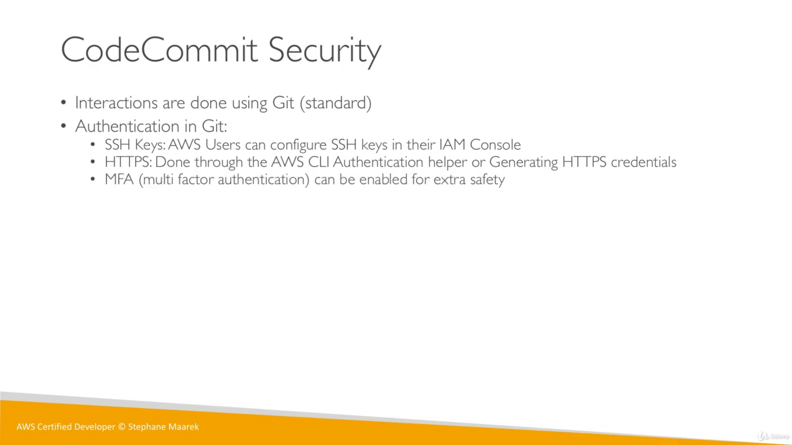Finally, if you want extra security on the authentication, you can use MFA, multi-factor authentication. That just makes sure that your users are really the ones you trust. So that's all for authentication. For example, GitHub also has SSH and HTTPS. Now, authorization. When you're authenticated to your Git, you also need to be authorized to do stuff on your Git repository. For this, you can use IAM policies.